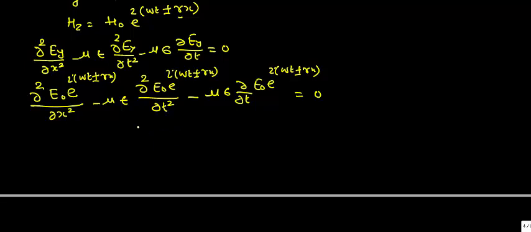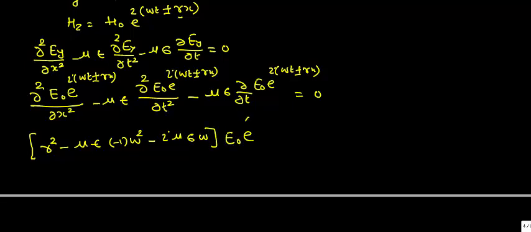Now if we differentiate this whole equation, then it comes out to be (γ² + με ω² − iμσω) E₀ e^(iωt ± γx) = 0, where E₀ e^(iωt ± γx) is taken as common.